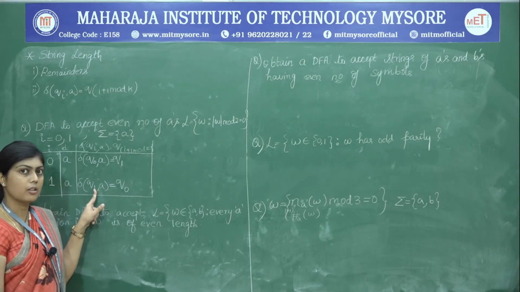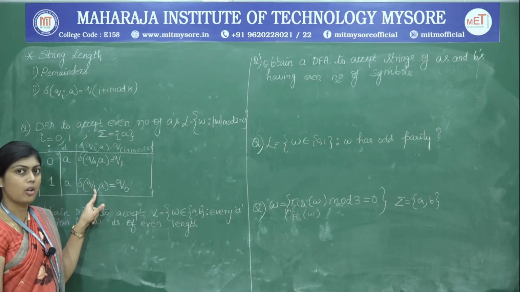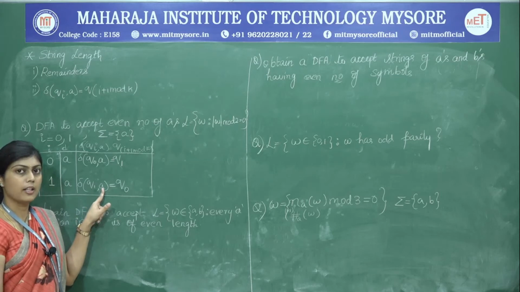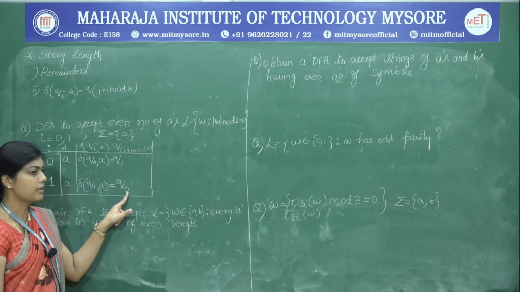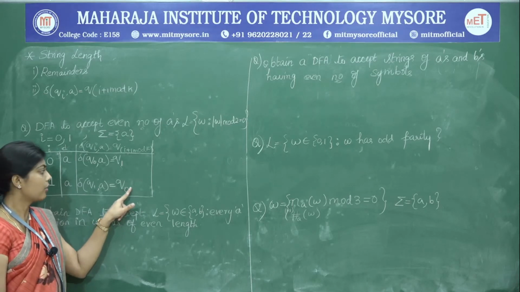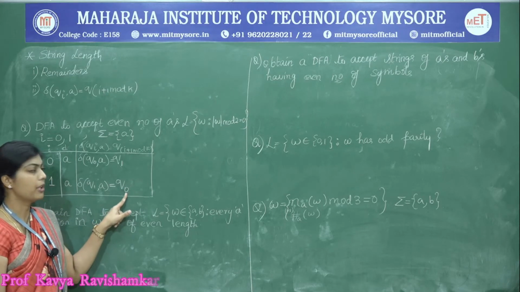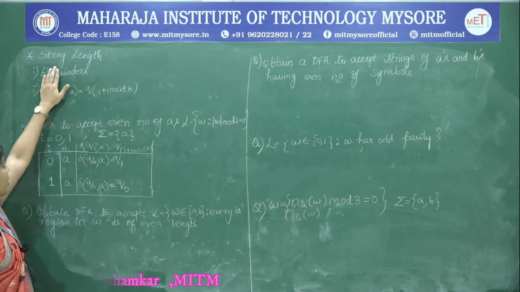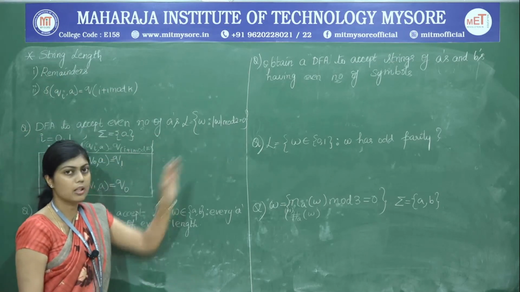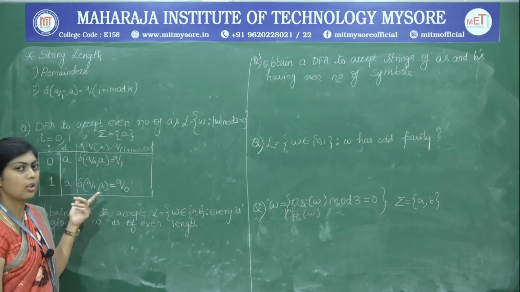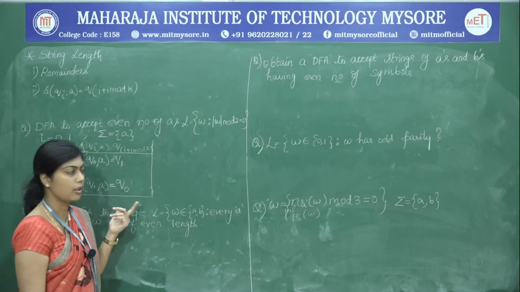When you are at a state where you have already scanned an odd number of A's, you are adding one more A, that is one A transition. So odd number plus 1 is going to make it an even number. That even number when we divide it by 2 is going to result in a 0. That is why we are moving to Q naught. So wherever the condition of string length mod some number comes into picture, this is how we have to imagine the transitions. That is the logic behind framing the transitions.